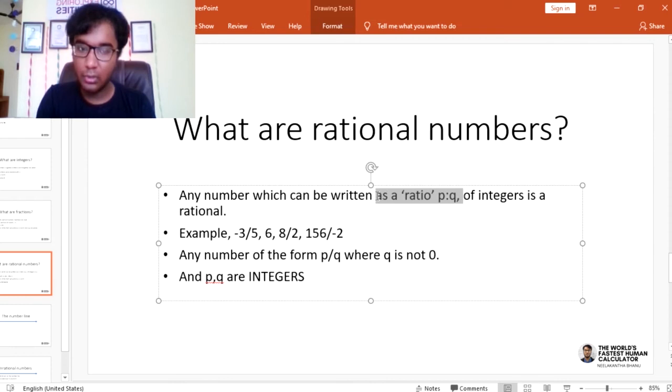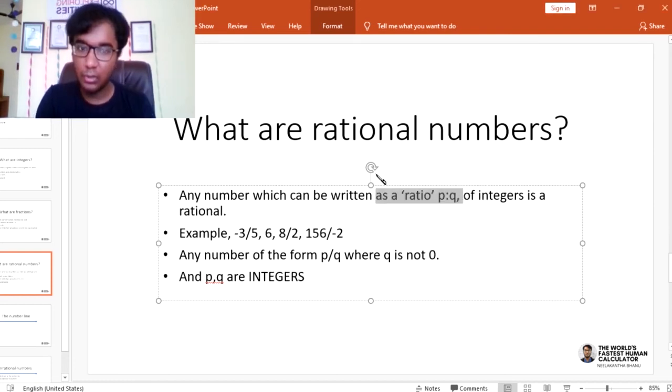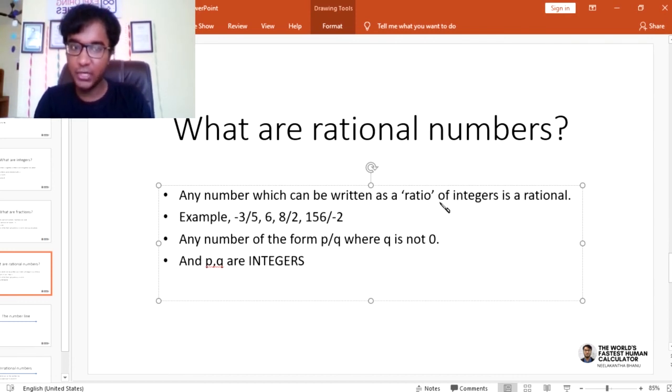This is a question for you to think about, and let me highlight this for you. Is 2 a rational number? Yes, it is, because we can write 2 as 2 divided by 1. It's 2 parts out of 1 part, which is represented in terms of p by q, where q is not equal to 0, so it is a rational number.